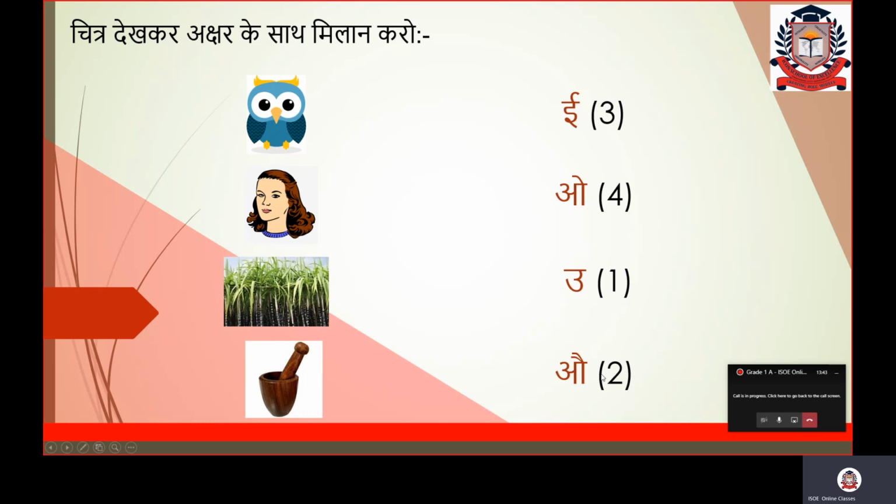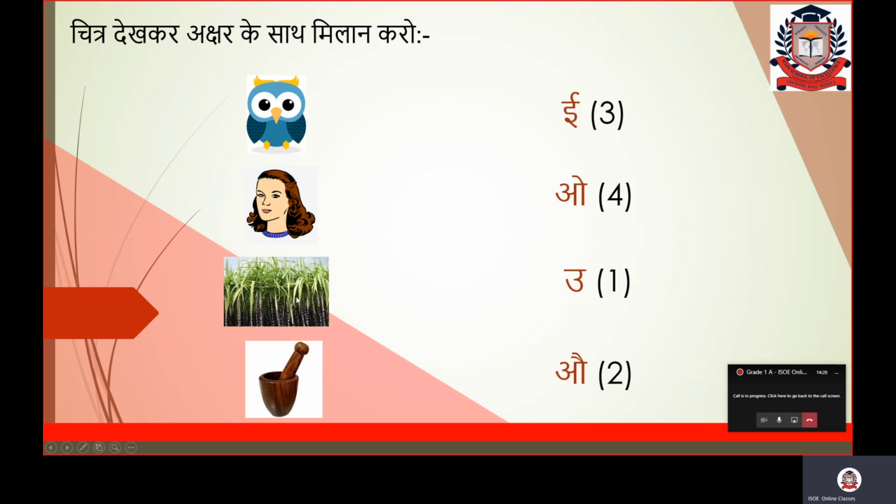Again, what I have told you, because this picture aurat is on number 2 position, 1, 2, you will write the number 2 just after au in the bracket. Fine, can you see here? I did not match the picture with the letter, but I write the answer like this. After au, I write the bracket, then I write 2 here, then I close the bracket. Fine? And 2 shows that this au is the answer of the second picture.